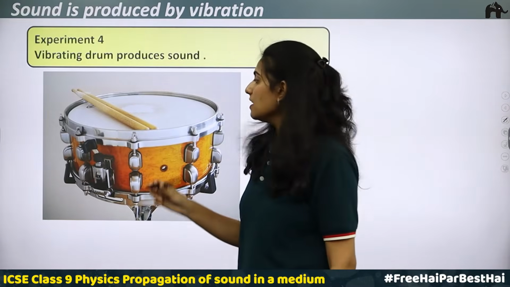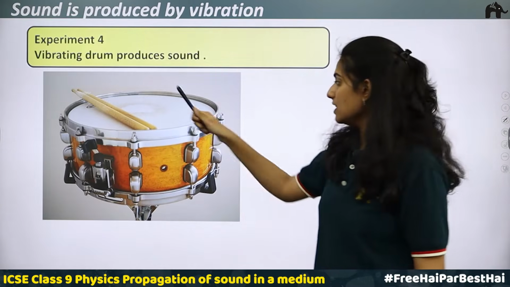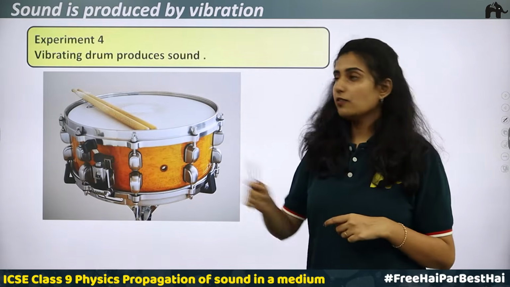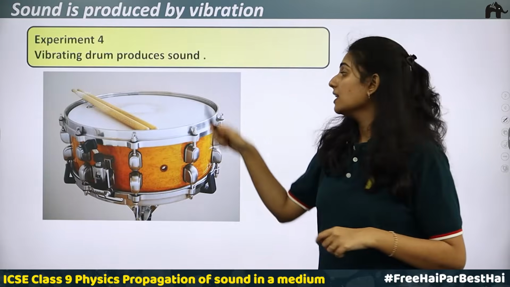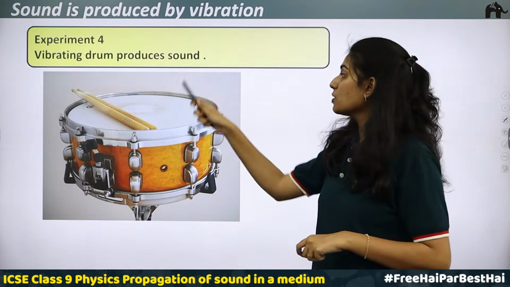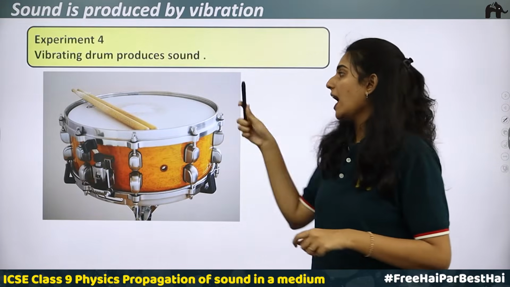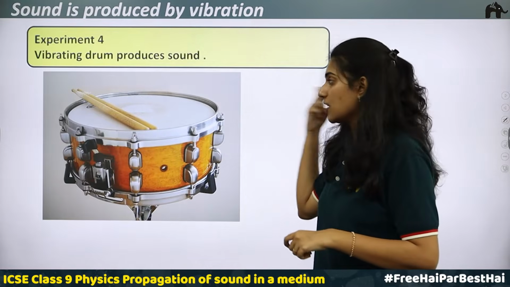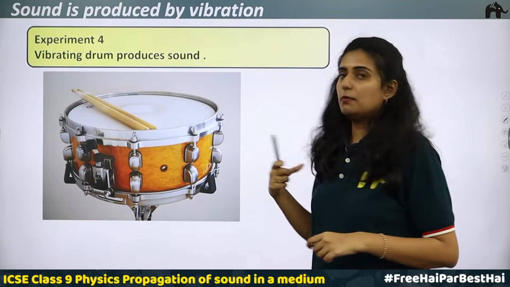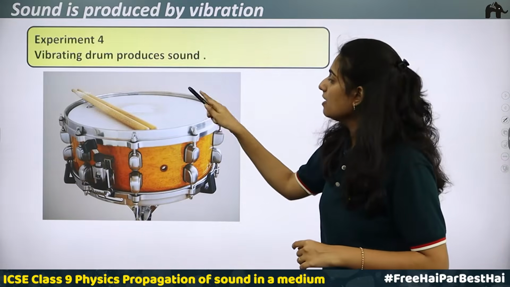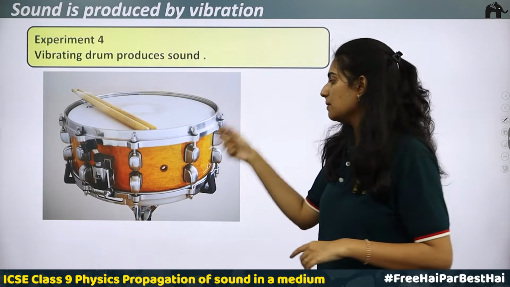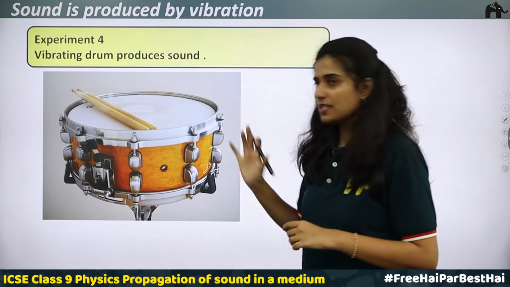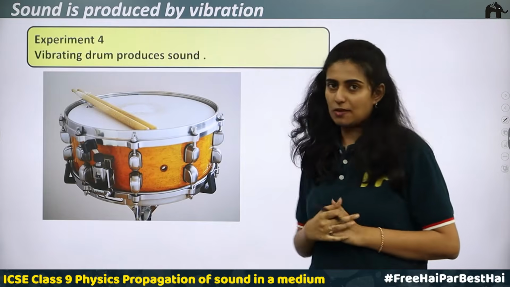So here what happens? There is a stick. With this stick, on the drum we will be beating. On hitting, what will happen? It will produce vibrations in the membrane. The vibrations in the membrane will produce vibration in the surrounding air, and we are able to hear because vibrations are produced. That is, the eardrum starts vibrating and we are able to hear the sound. So, because of the vibration in the membrane, sound is being produced by the drum. Okay. If you touch the drum somewhere, you will be able to feel those vibrations.